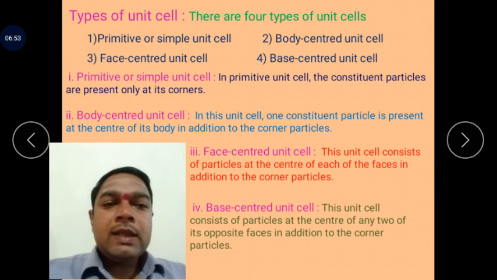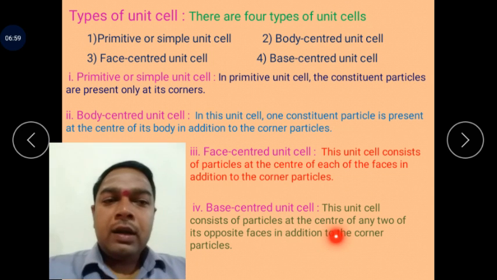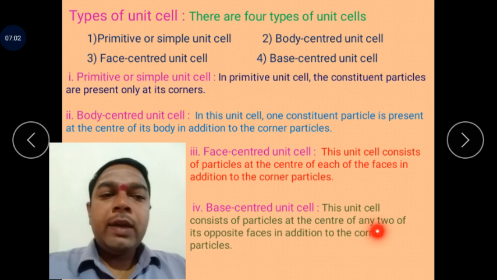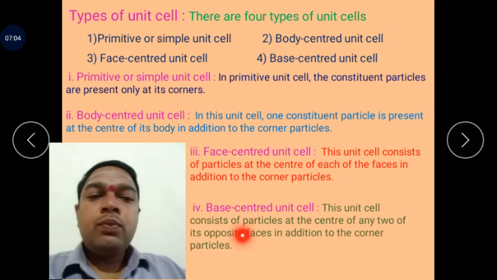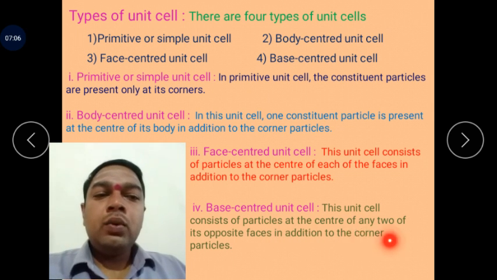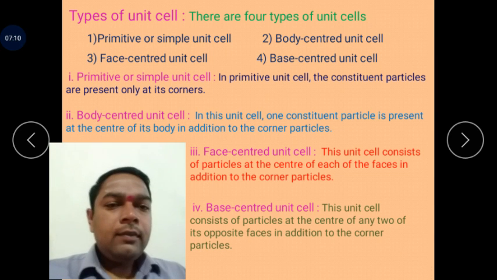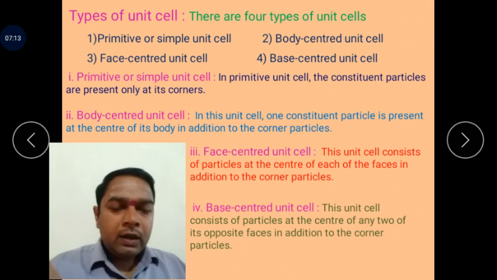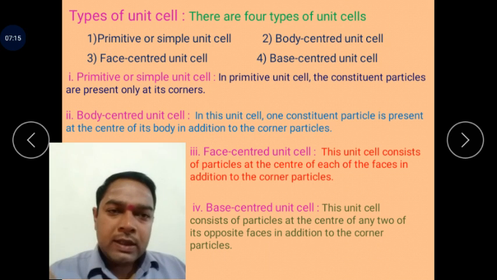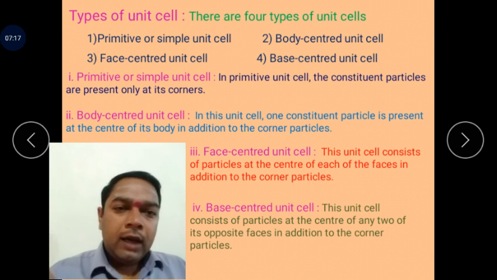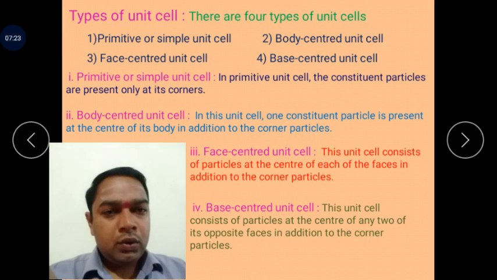Next one is the base-centered unit cell. This unit cell consists of particles at the center of any two of its possible faces, in addition to the particles at the corners. It means the cube has two faces each containing one half particle, and the other 4 faces are empty, with additional particles present at the corners of the cube.